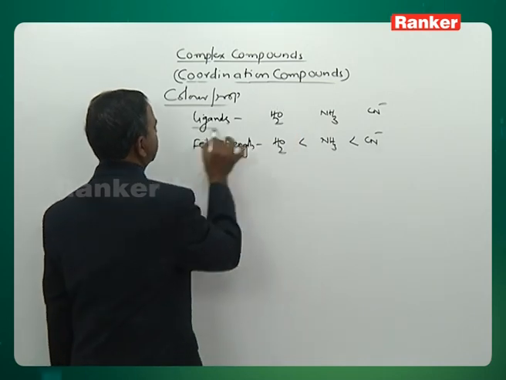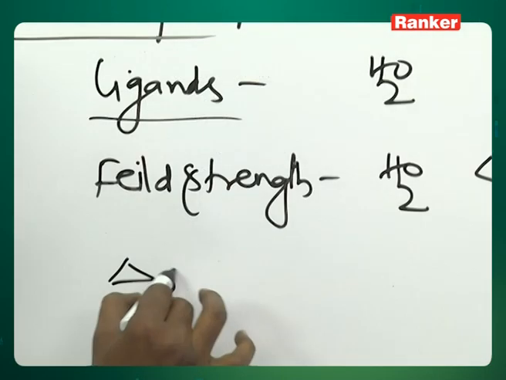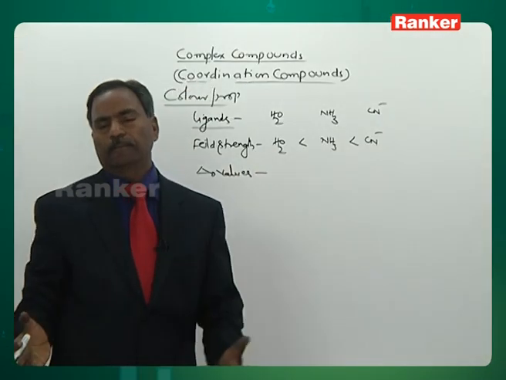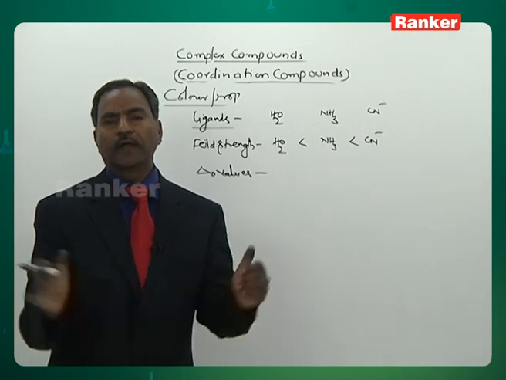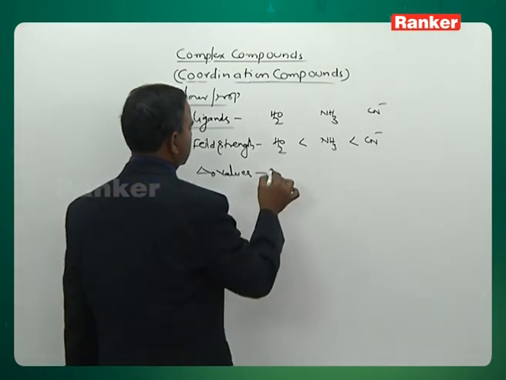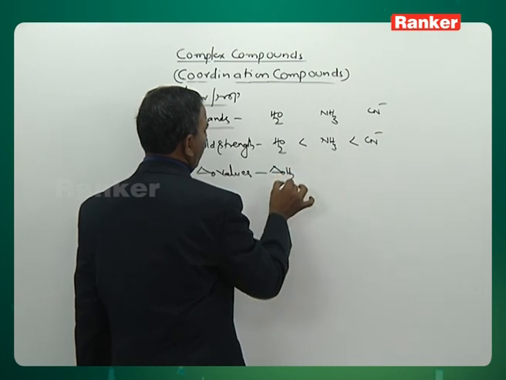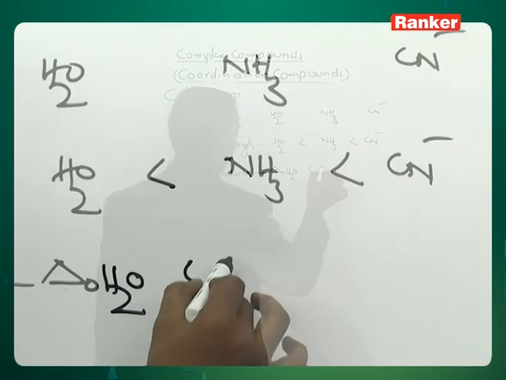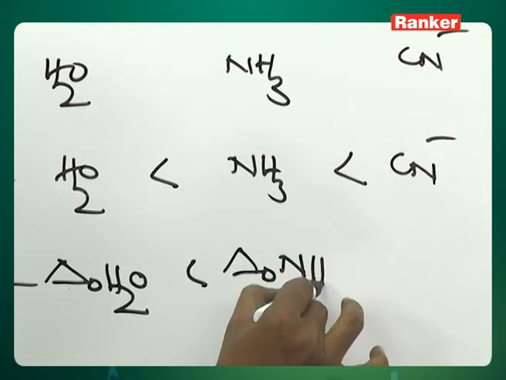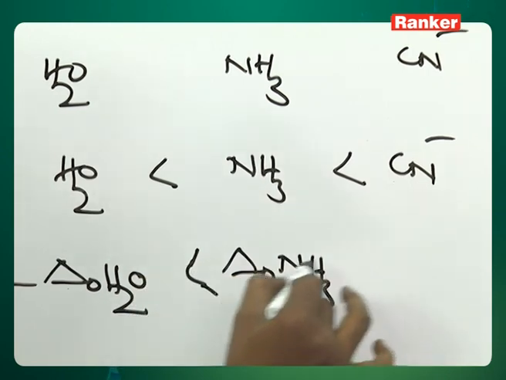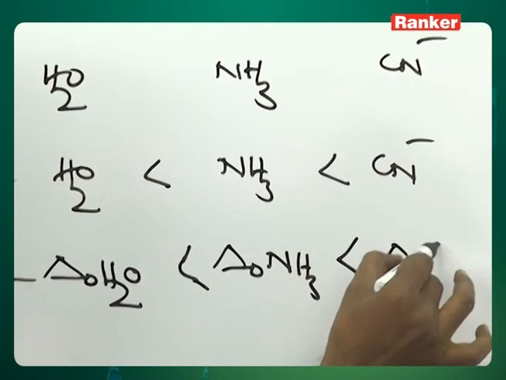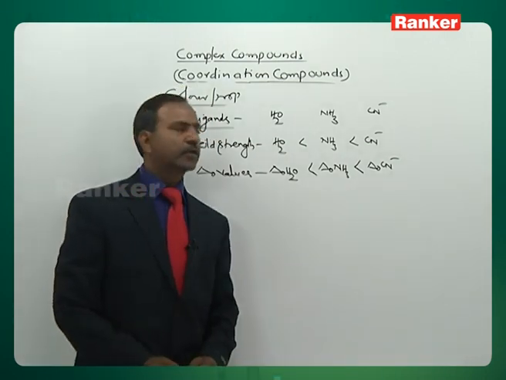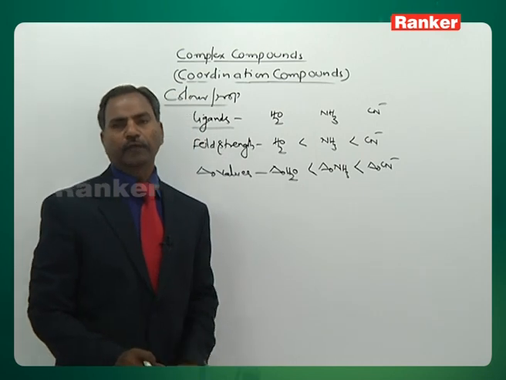Coming to the next one, consider delta O values. Delta O values means, imagine splitting. This is the splitting order of these 3 ligands. Yes, delta O of H2O is less, less splitting because it is weak field. Next, delta O of amine is less than delta O of CN minus. Okay, this is the order of splittings for aqua, amine and CN minus.